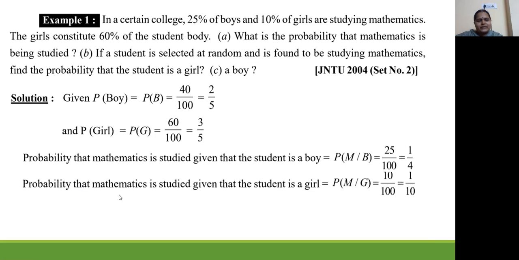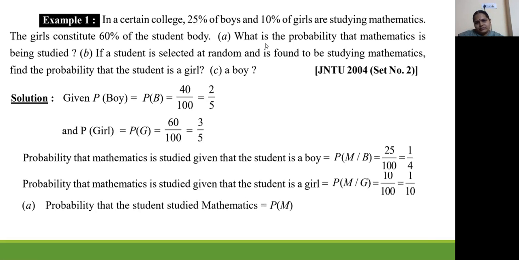Next, probability that mathematics is studied given that the student is a girl. First, we will select a girl, and what is the probability that mathematics is studied by girls, which is 10%, 10 by 100, 1 by 10. Now, our problem is the probability that mathematics is being studied. So that is nothing but P of m. This is called total probability. And how we have to write the total probability is P of G into P of m over G plus P of B into P of m over B.